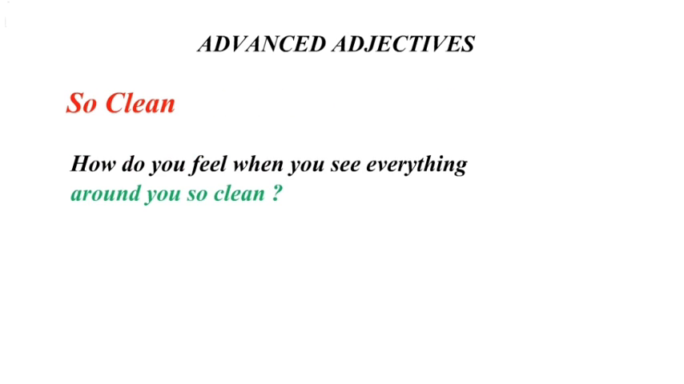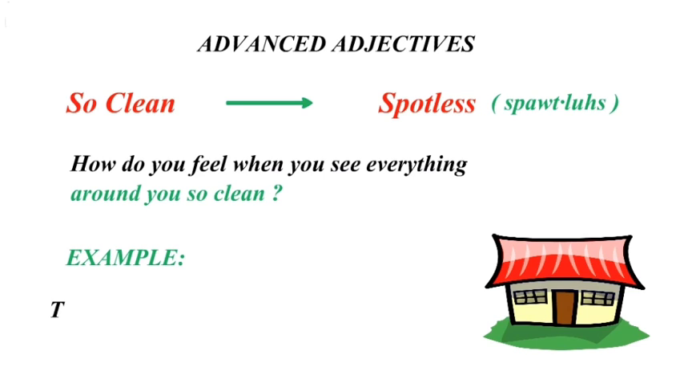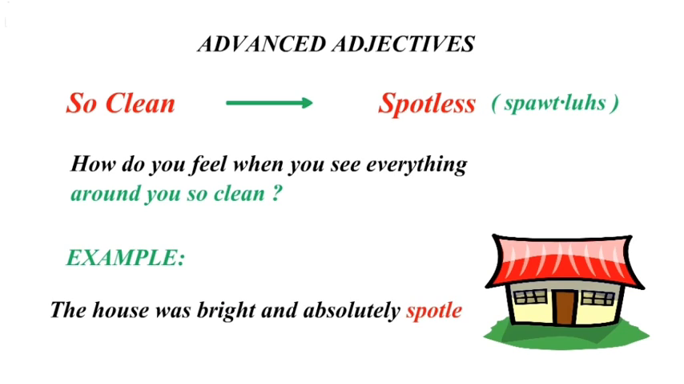And now we'll move on to the next word, that is so clean. How do you feel when you see everything around you is so clean? Yeah, so the other word for that word can be spotless, right? So if you see something is very clean, that means it's spotless. So in place of saying very clean, you can say spotless. The house was bright and absolutely spotless.